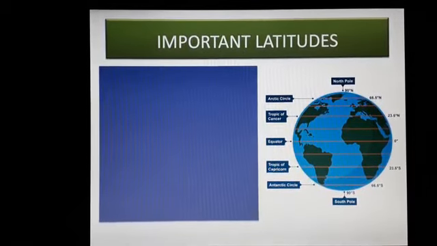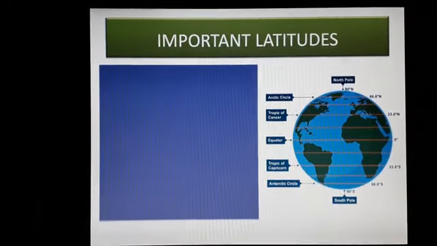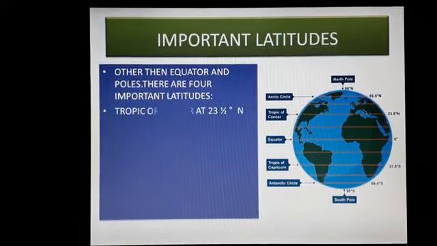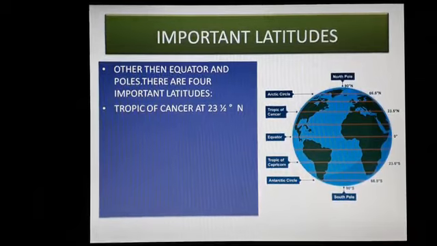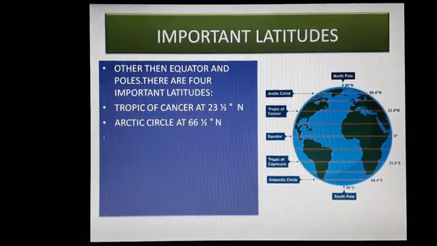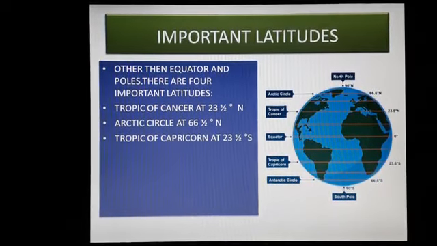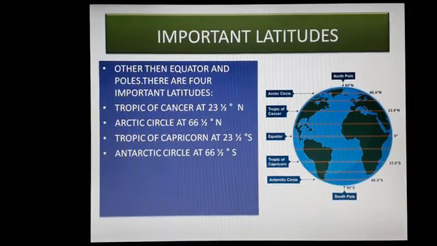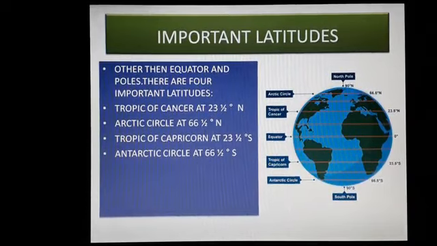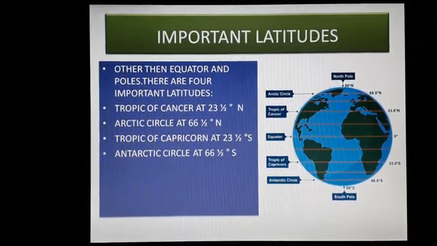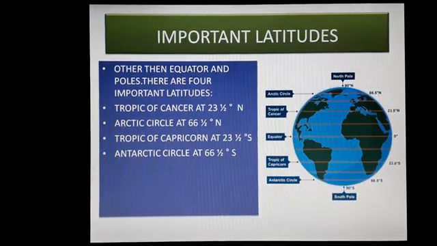Next, we will learn important latitudes. Children, observe the latitudes here other than the equator and poles. There are 4 important latitudes. Tropic of Cancer at 23½ degrees north. Arctic Circle at 66½ degrees north. Tropic of Capricorn at 23½ degrees south. Antarctic Circle at 66½ degrees south. These are all important lines of latitude.